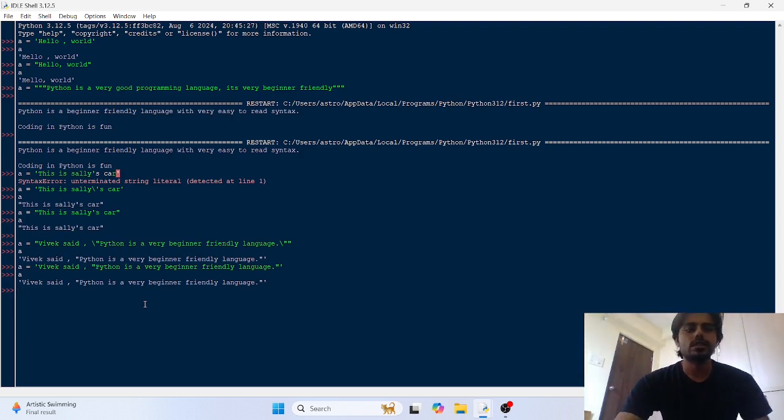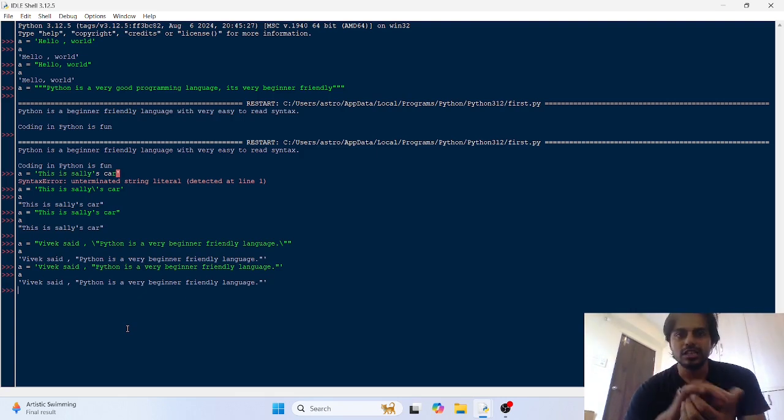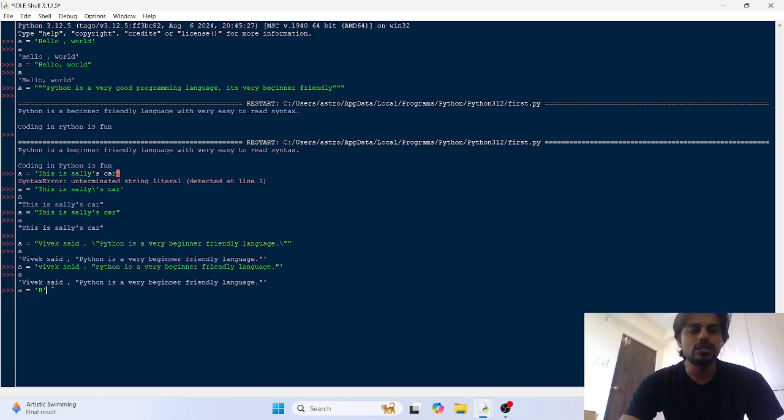Okay, now a string object in Python can be a single character. So suppose, for example, a can be h. Okay, this h is a string object. It is a single character, or it can have multiple characters, like my name is Vivek.